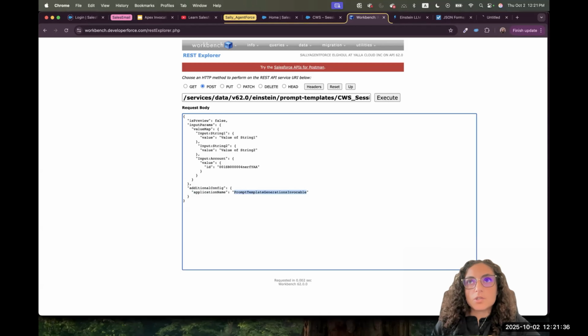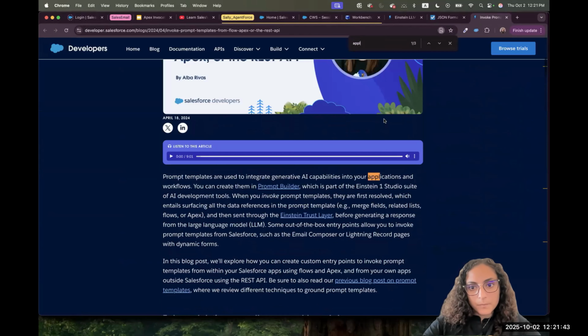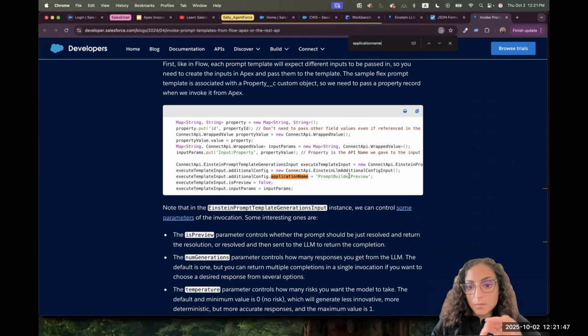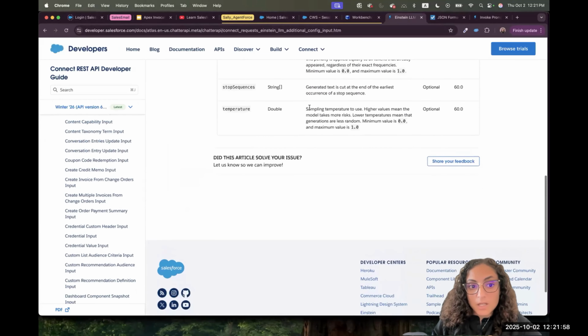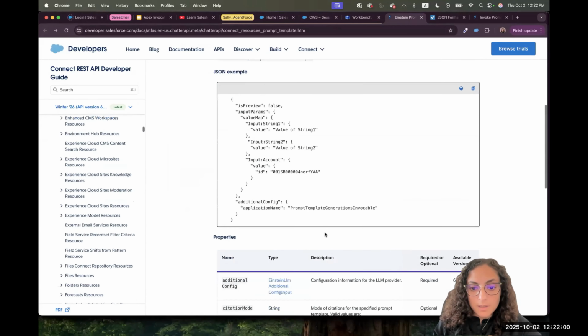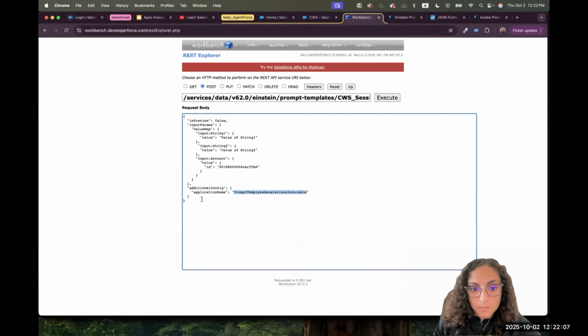Just to give you history, in the past I tried to find in the Salesforce documentation what application names are options there. I couldn't find it. In the past, I used to use prompt builder preview, but with the latest Salesforce documentation, Winter 26, I see that the application name they are using currently is prompt template generation invocable. So I want to invoke the prompt template, so we'll keep it as is.